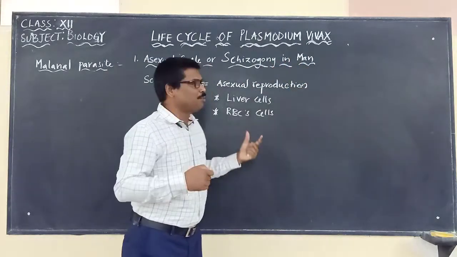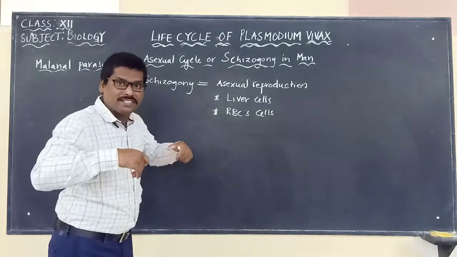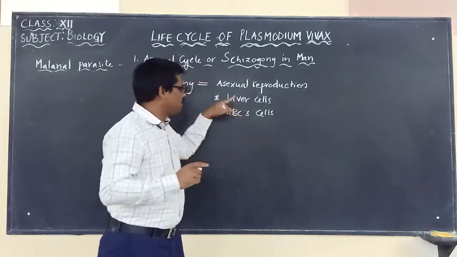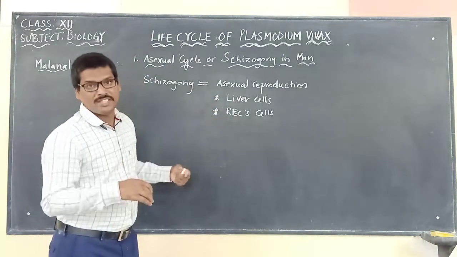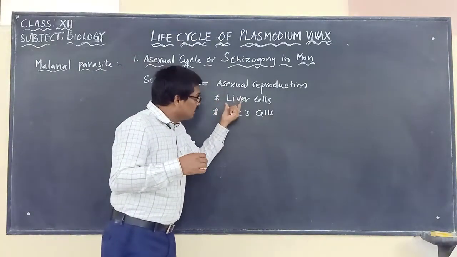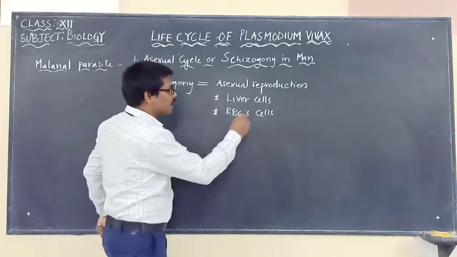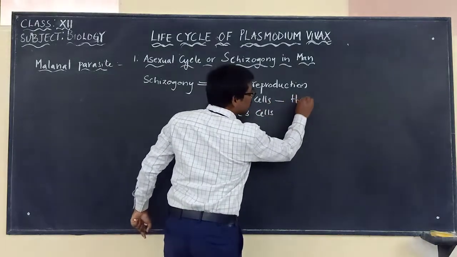It is taking place in human beings. So in human beings, where does this process take place? It is taking place in the liver cells and in the RBC cells. Now, when it is taking place in the liver cells, we can call it hepatic schizogony.